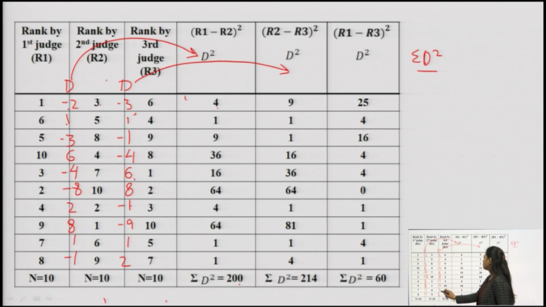Further, we have 1 into 1 gives me 1 and 2 into 2 gives me 4. If I add all these differences between judge 2 and judge 3, what will I have? I will have 214.